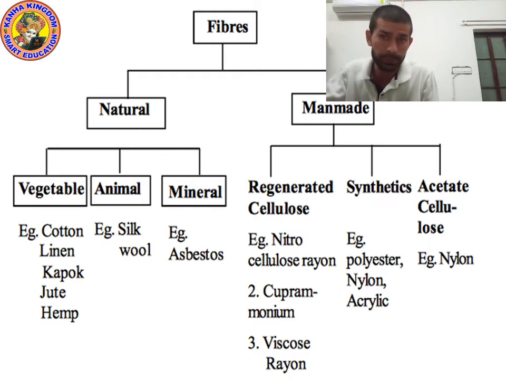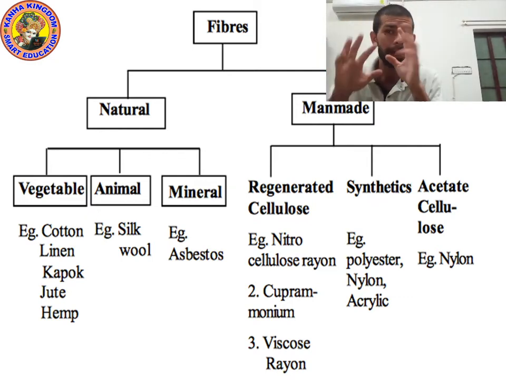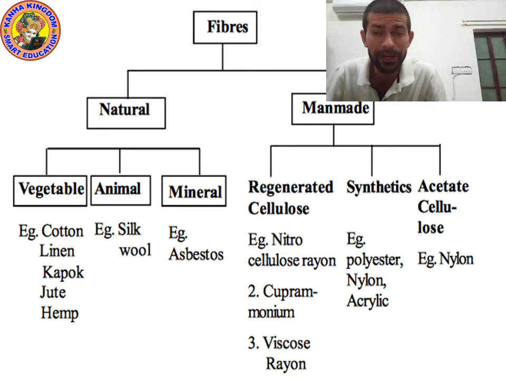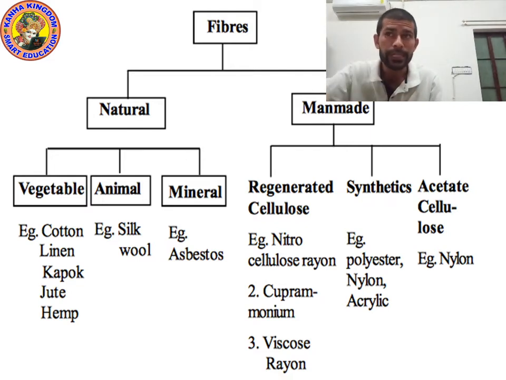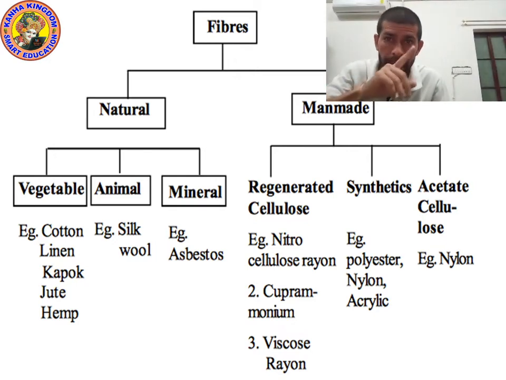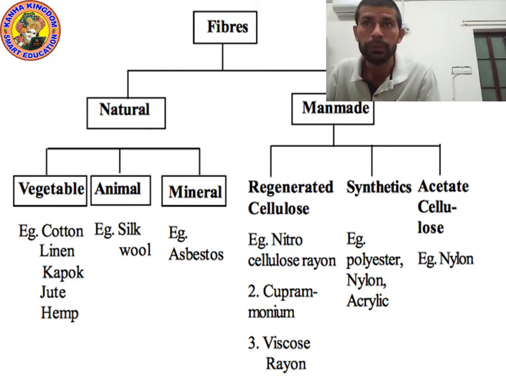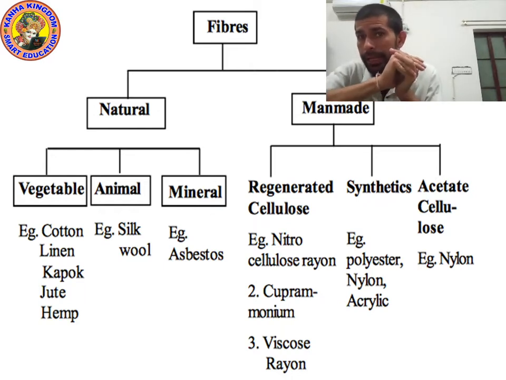Types of fiber. There are two types of fiber, natural fiber and man-made fiber. We get natural fiber from plant, animal and mineral, or you can say from vegetable, animal and mineral.